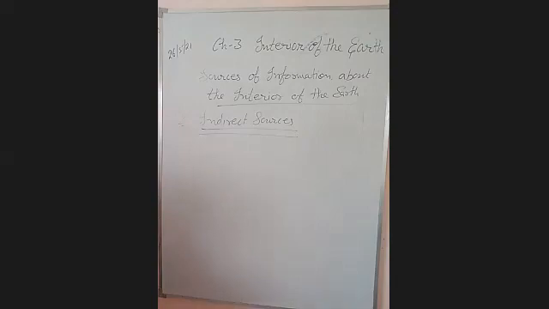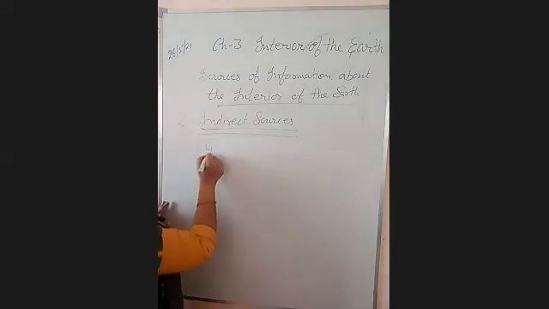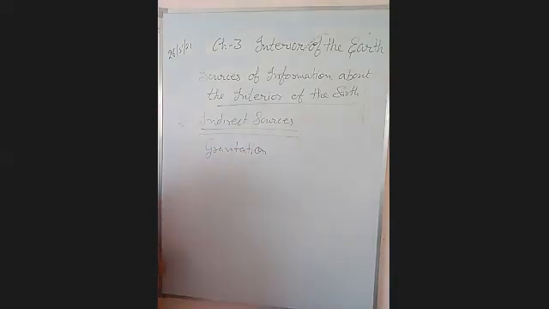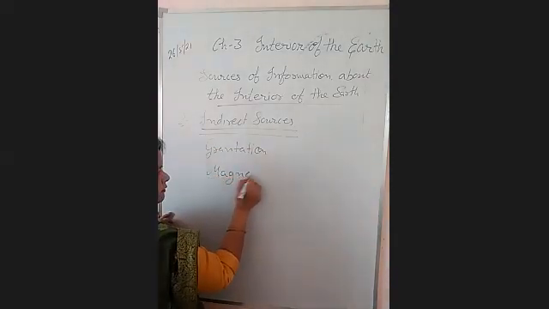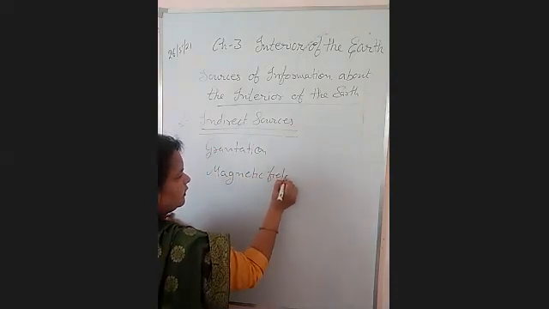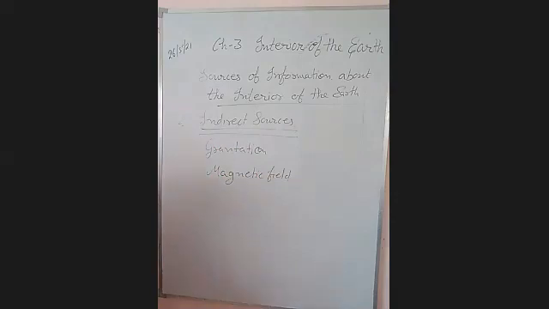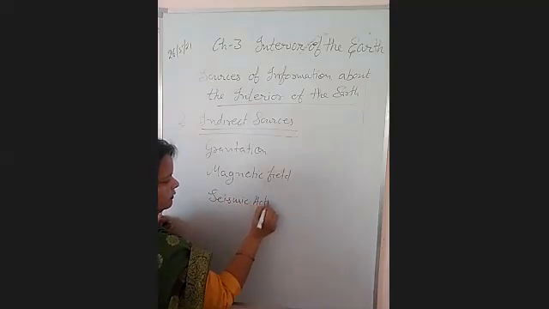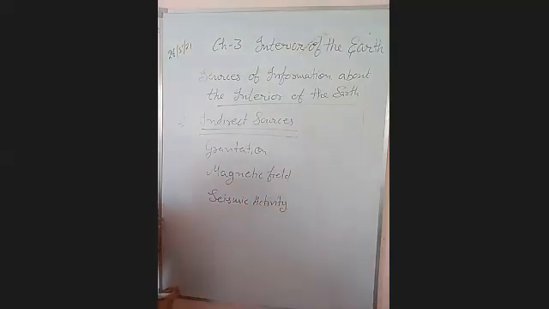There are some indirect sources including gravitation, magnetic field, and the seismic activity. These are the basic indirect sources which give us information about the interior of the earth. First is gravitation, second is magnetic field, and third is the seismic activity.